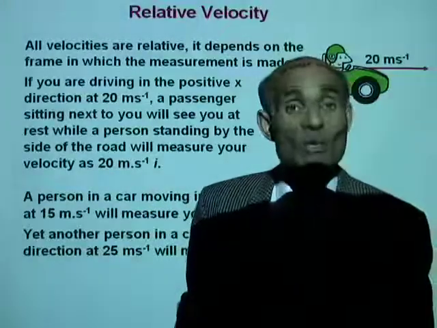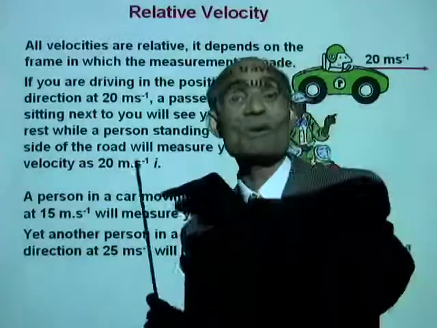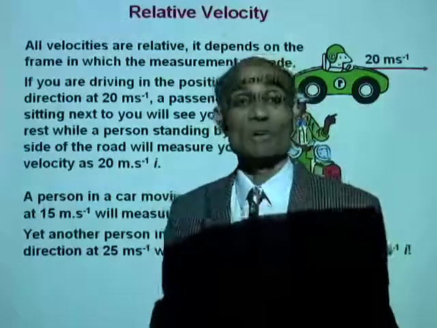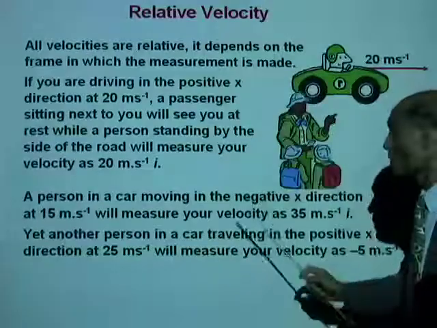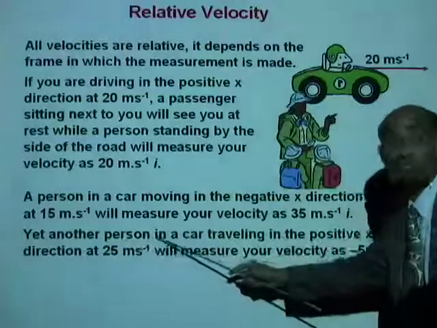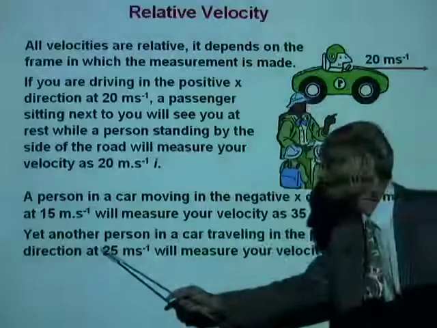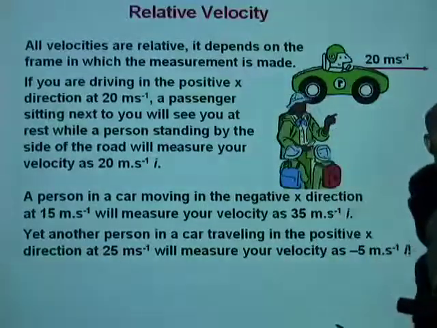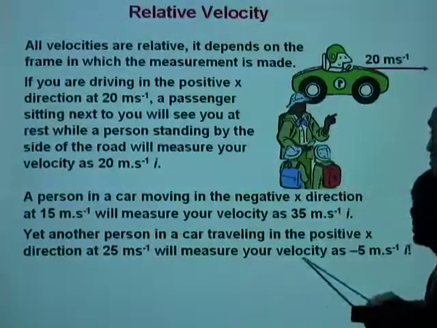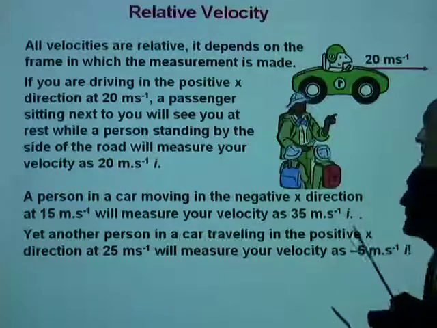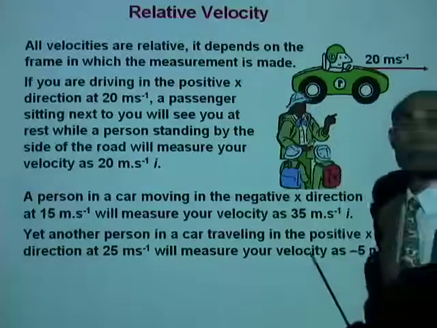Your car will appear to be moving backward from the car that is passing you. I hope you understand that. So another person in a car traveling in the positive x direction at 25 meters per second will measure your velocity as negative 5 meters per second i.